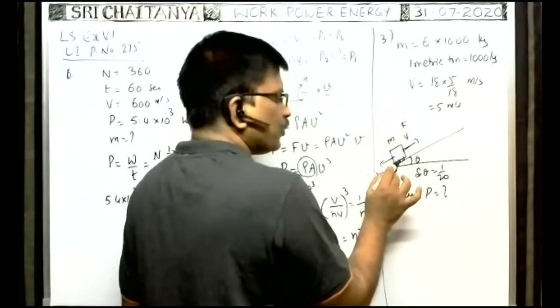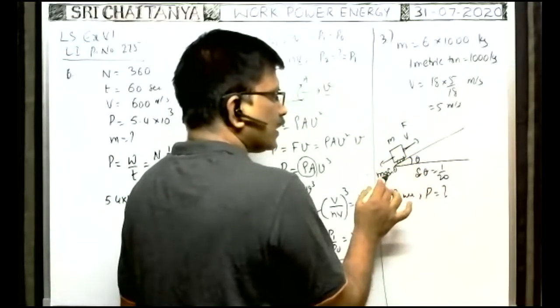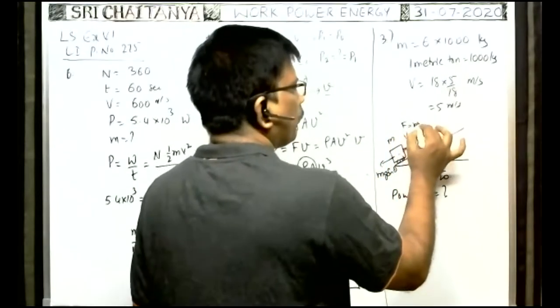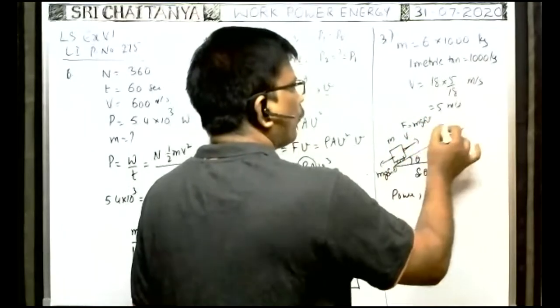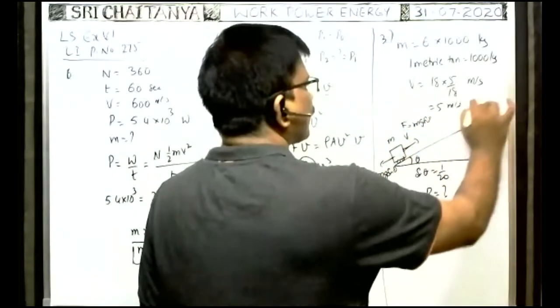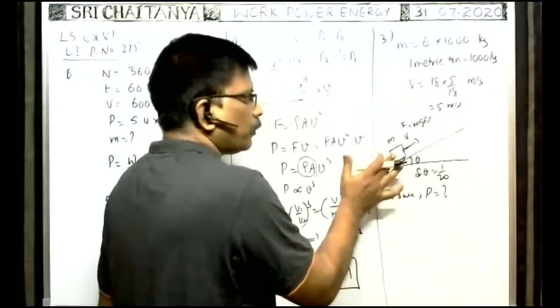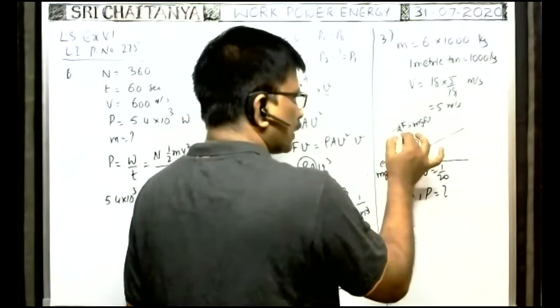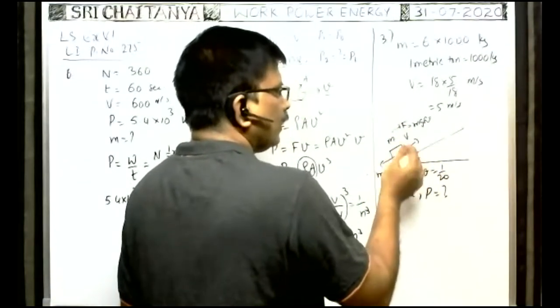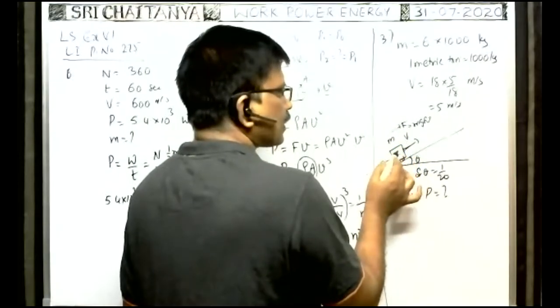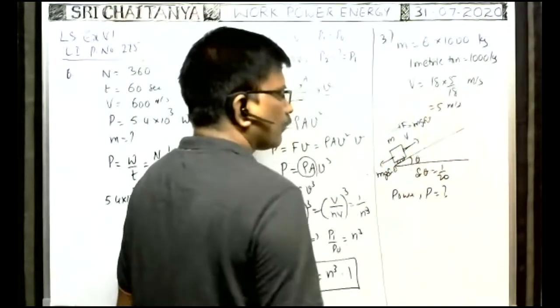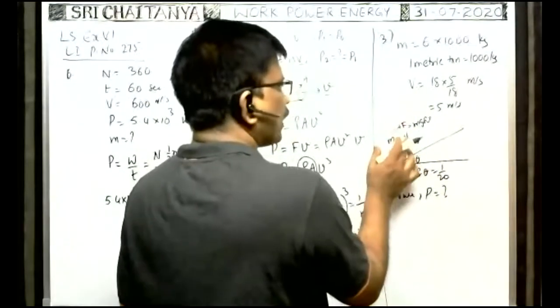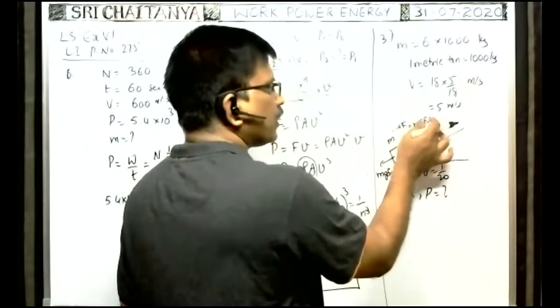When by means of an engine a force equivalent to this mg sin theta is applied on the bus in forward direction along the incline upwards, then only it can move with constant speed. For the bus to travel upwards with constant speed v, the force applied by the bus must be equal to the weight component. Then net force is 0, so the bus can travel with constant speed. So the force the bus engine applies is equal to mg sin theta.